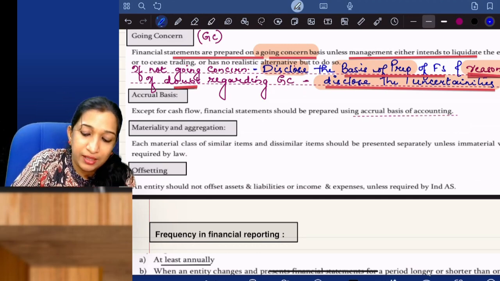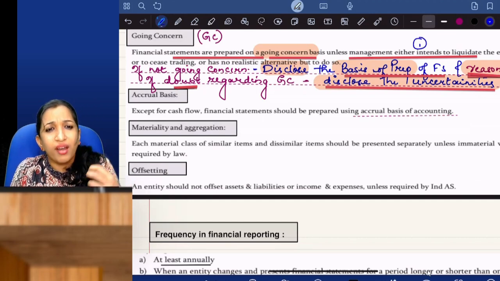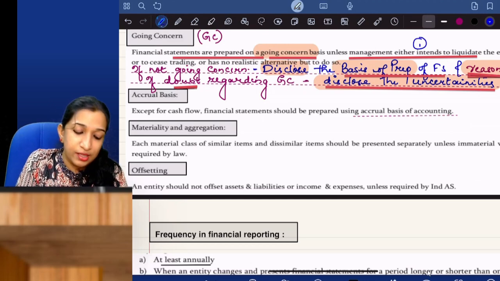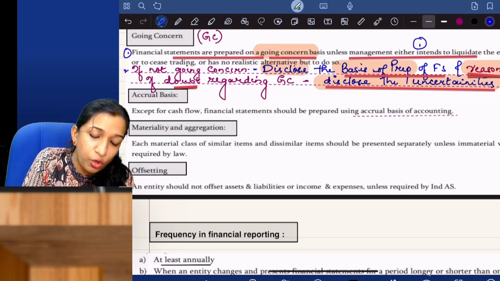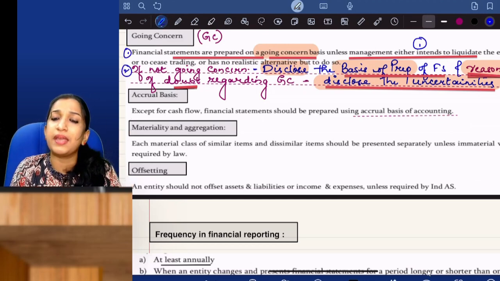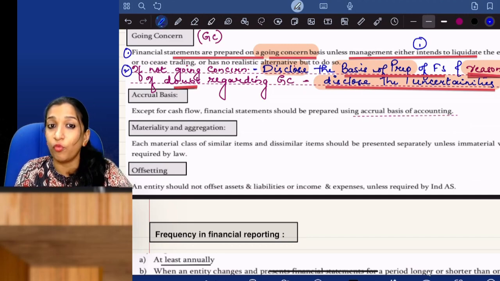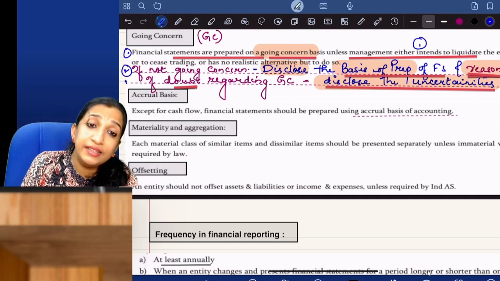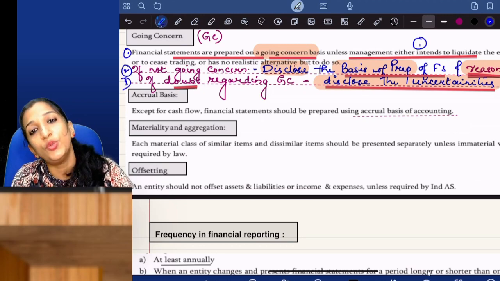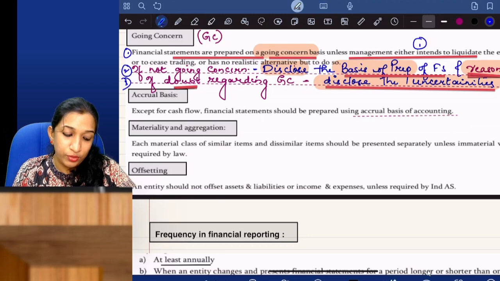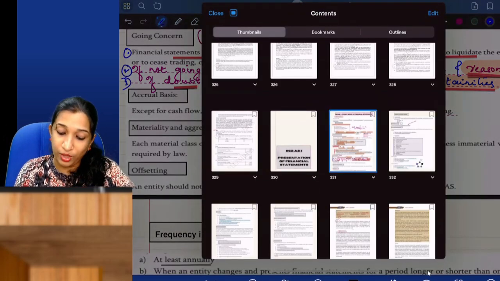Unless the management either intends to liquidate the entity or terminate the business. Okay. If not going concern, if you are preparing financial statements not following going concern, disclose the basis of preparation of financial statements and the reason why you are not following the going concern principle. Or if there are doubts regarding going concern, you also disclose the uncertainties. Okay. And with regard to that, there is a question, which as I said, I'll cover all the questions.